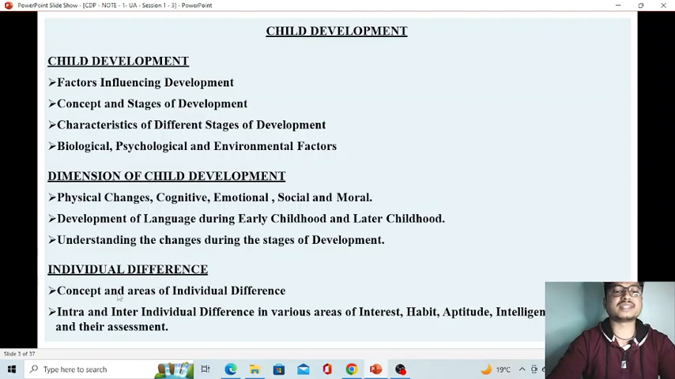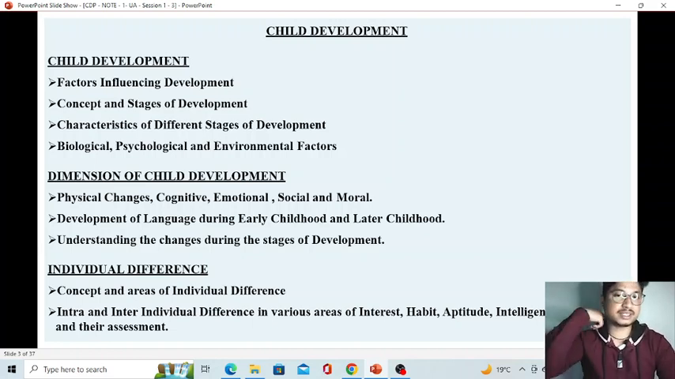After that, we will understand individual difference. Yes, no individual is similar. Every single individual is different from one another. Okay? So we will discuss this concept and areas of individual difference, and intra and inter individual difference in various areas of interest, habit, aptitude, intelligence, creativity, and their assessment.